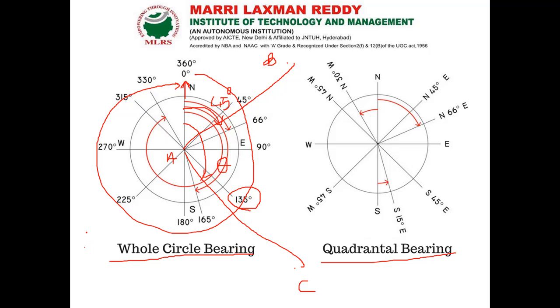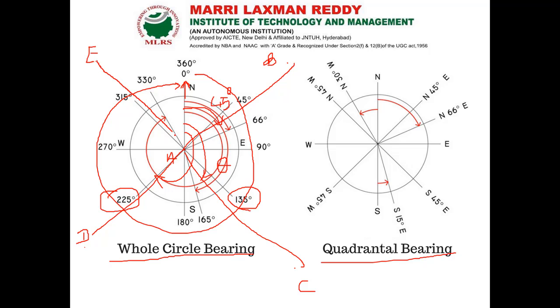Then the third point, if I take the third point D here, the line AD, what is the angle corresponding to this line AD with respect to north, that we are going to measure. If I get 225 degree, this comes under whole circle bearing. Similarly, line A to E, here I have another point.